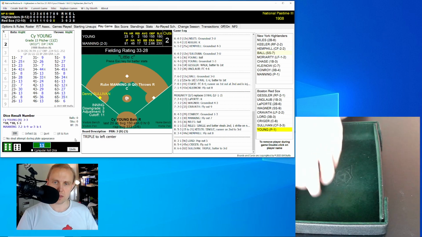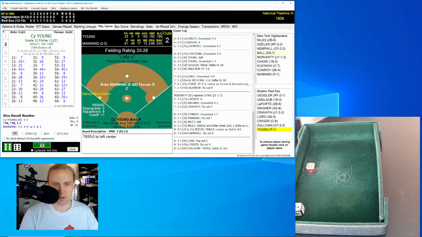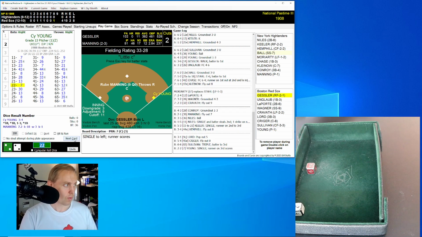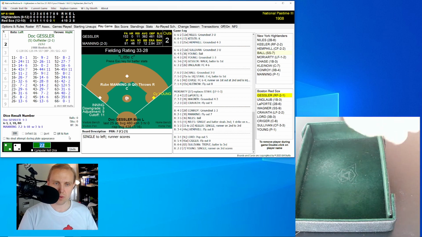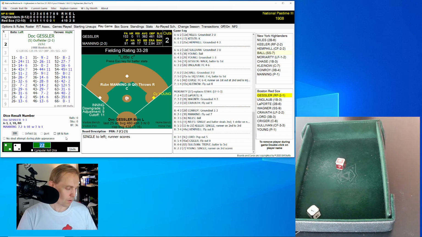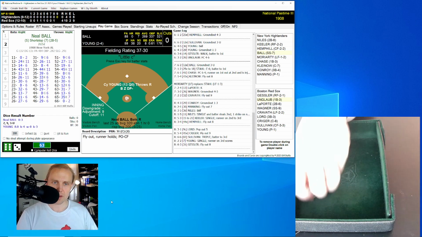Sullivan getting around quickly, and that'll bring up Cy Young, the pitcher, and they all stand and applaud him after this performance so far. And Young, what does he do? Rolls a 22 for a 7. You saw that roll. It's right there if you don't see it, and that's a single to left field. That will score the runner, make it 4-0, and Young has driven in 3 of the 4 runs. Here's Doc Gessler. What a performance by Cy Young, and Gessler rolls a 63 for a 31. Fly ball to center field. Hemphill has that for the out, and we go to the top of the 9th.